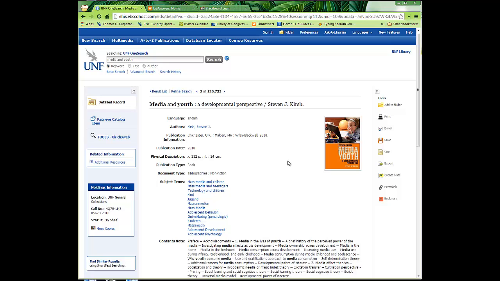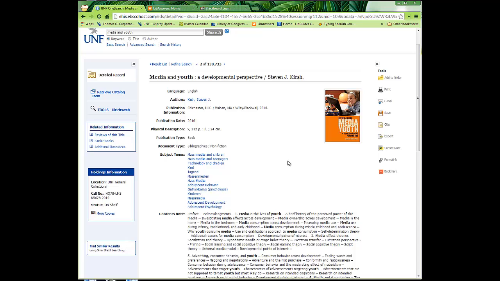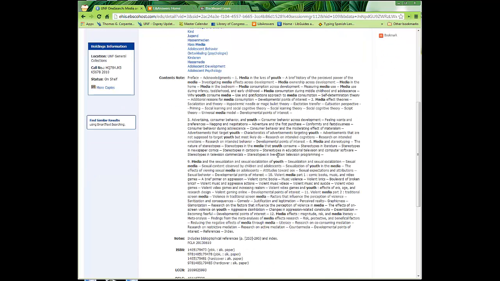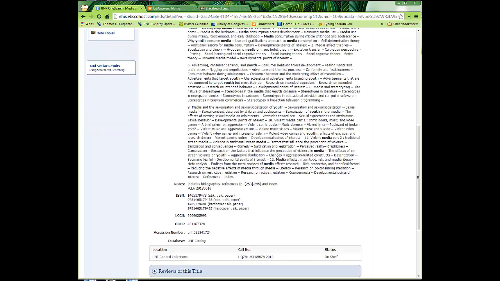I clicked the title there, and what happens when you click the title is that you get this full item record. Since this is a book, it has some notes, which a lot of times will be the table of contents. In this case, it's quite extensive, with the table of contents and a description of what is in each chapter.